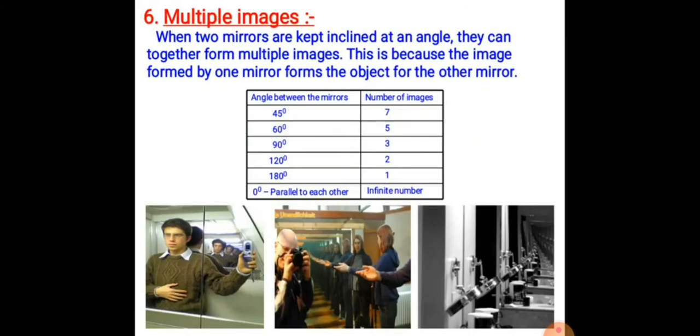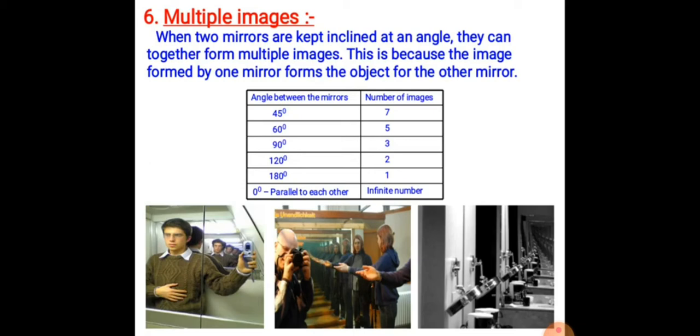Then, multiple images. When two mirrors are kept inclined at an angle, they can together form multiple images. This is because the image formed by one mirror acts as an object for the other mirror.